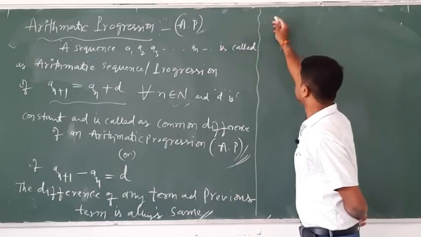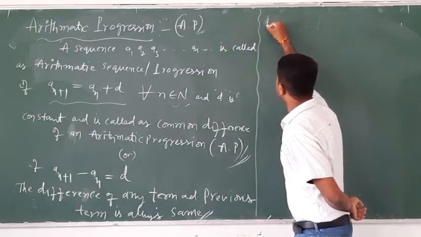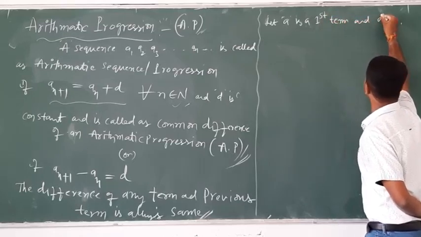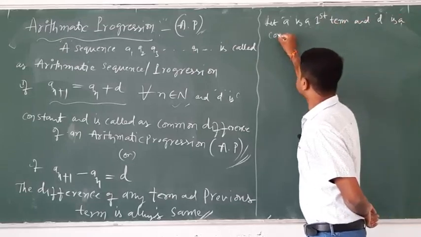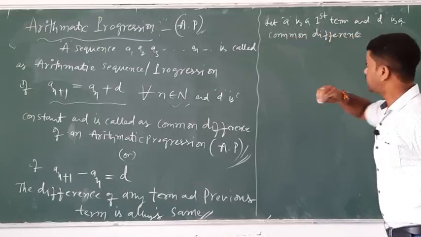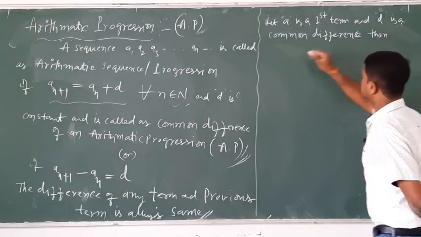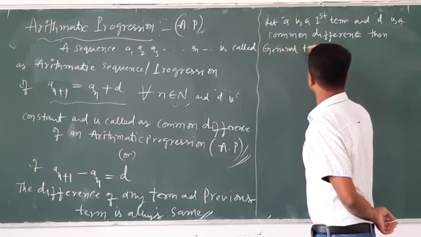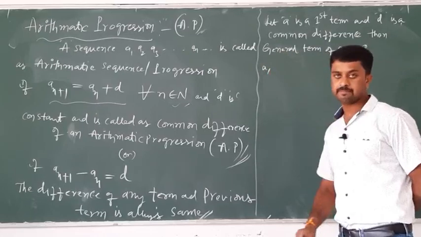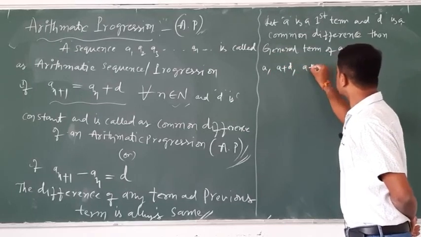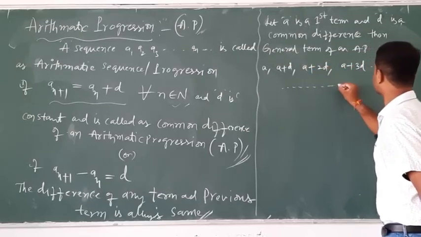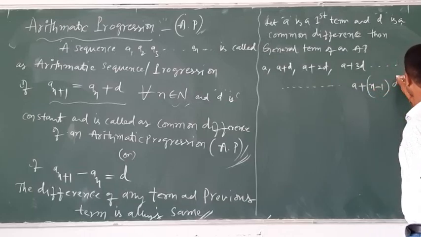Then the general term of an AP: the first term a, next a plus d, next a plus 2d, next a plus 3d, and so on. Therefore, a plus n minus 1 into d.